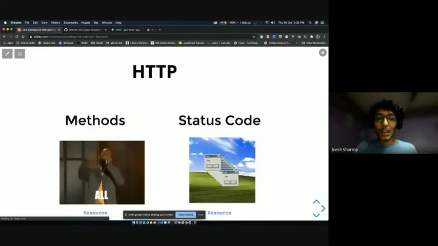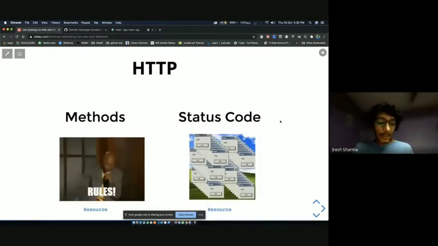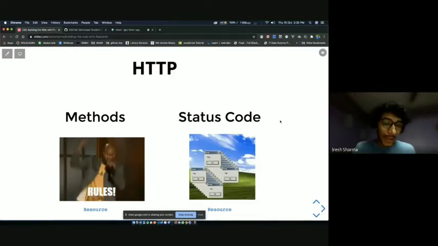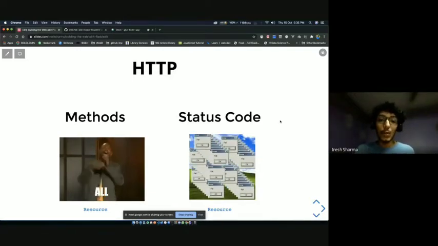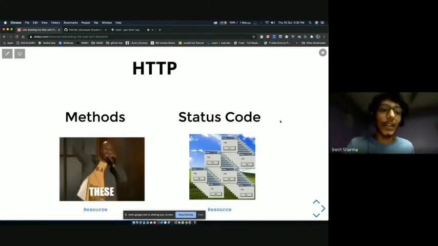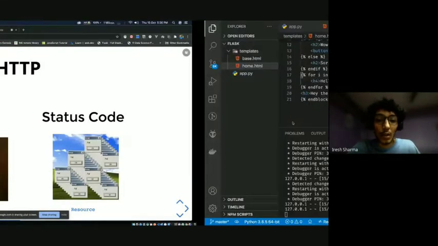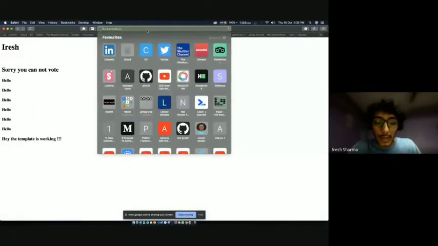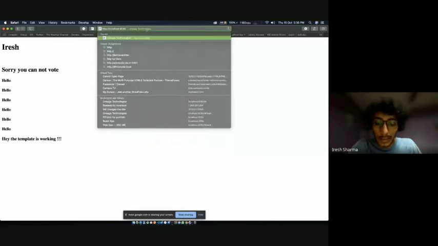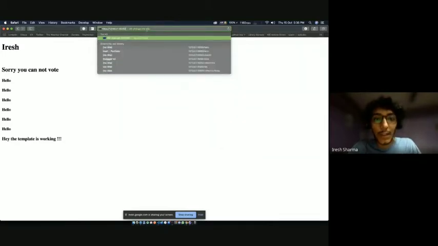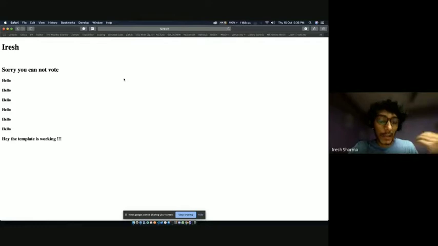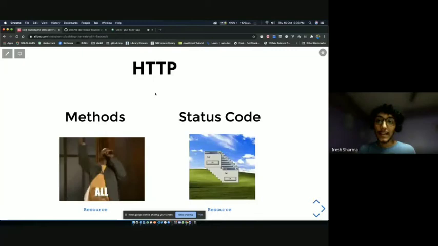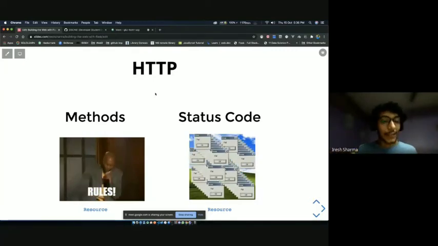So when we talk about APIs, we talk about HTTP. HTTP is Hypertext Transfer Protocol, and that is what we use for sending requests, and that is what APIs use. So even in the code that we wrote, we were making a call to HTTP. If I do HTTP colon slash slash 127, if I do this, I'll get the same result because we're using HTTP. Now, HTTP has a lot of things inside it. It is literally a very, very huge thing.